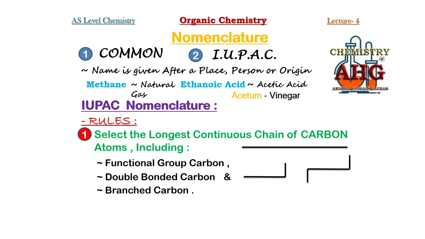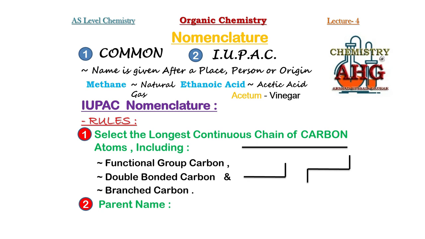Now once you have identified the longest continuous chain of carbon atoms, next comes how to write down the parent name or the stem name. What is the parent name or stem name? The parent name is the name that is written at the end of the name of an organic compound. The last name that is written is known as the parent name.